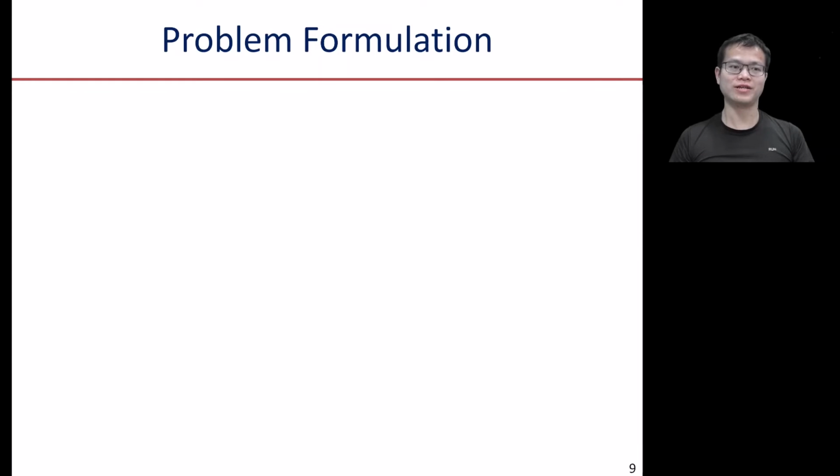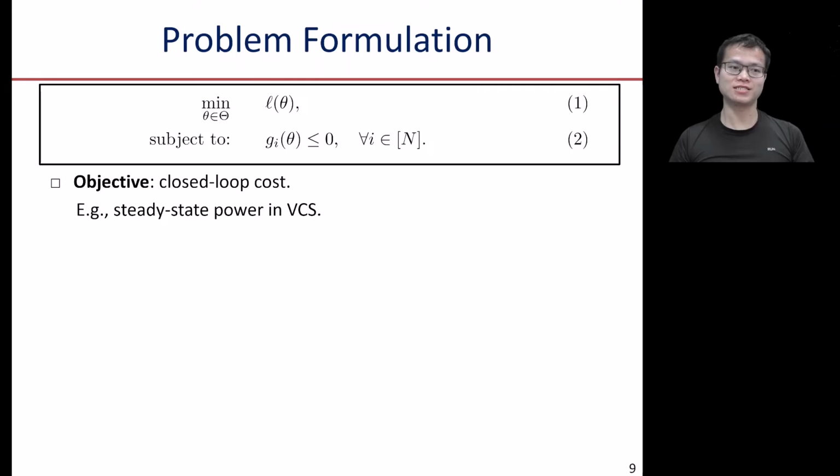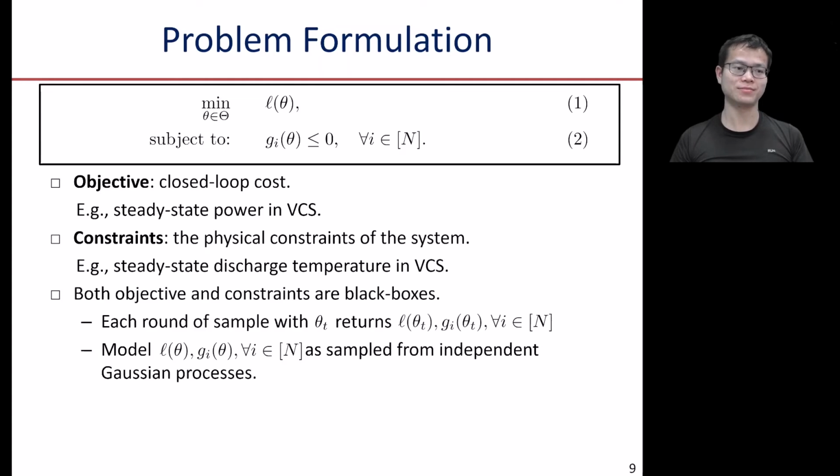Now, let's formally give our problem definition. We formulate our problem as a black box constrained optimization problem. Here, the objective is the closed loop cost of the system, for example, the steady state power in VCS. And the constraints are the physical constraints of the system, for example, steady state discharge temperature in the vapor compression system. Both objective and constraint are black boxes. Each round of sampling with theta t returns the evaluations of L and G. We model L and G as sampled from independent Gaussian processes.